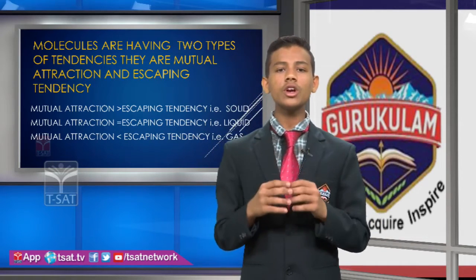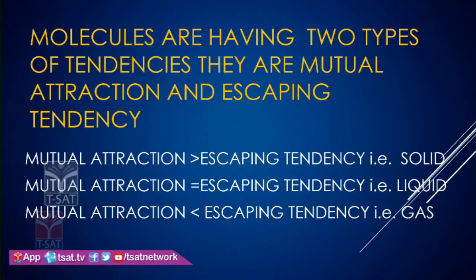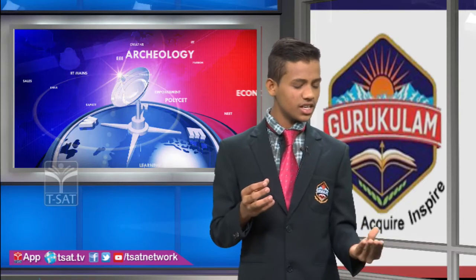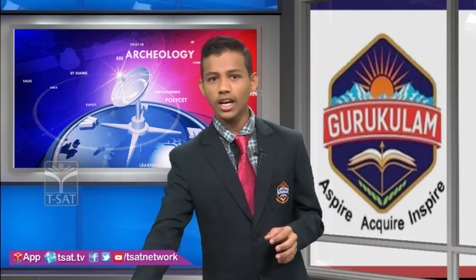Have you understood? If mutual attraction tendency is higher than escaping tendency, it is classified as solid. If mutual attraction tendency is equal to escaping tendency, it is classified as liquid. If mutual attraction tendency is lower than escaping tendency, it is classified as gas. We will discuss the differences between solids, liquids and gases.